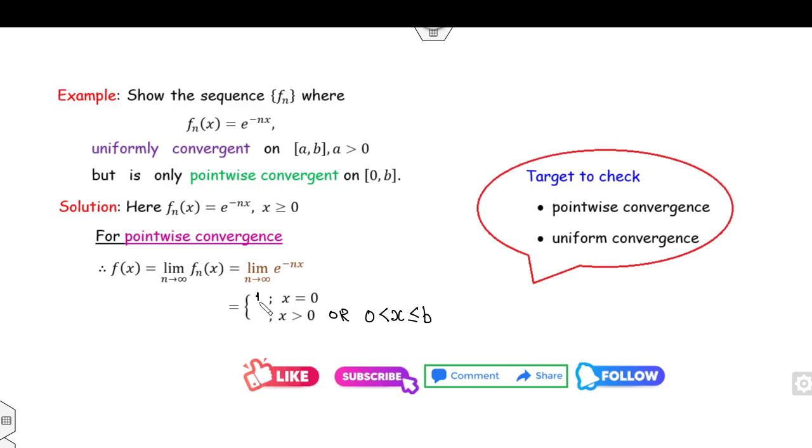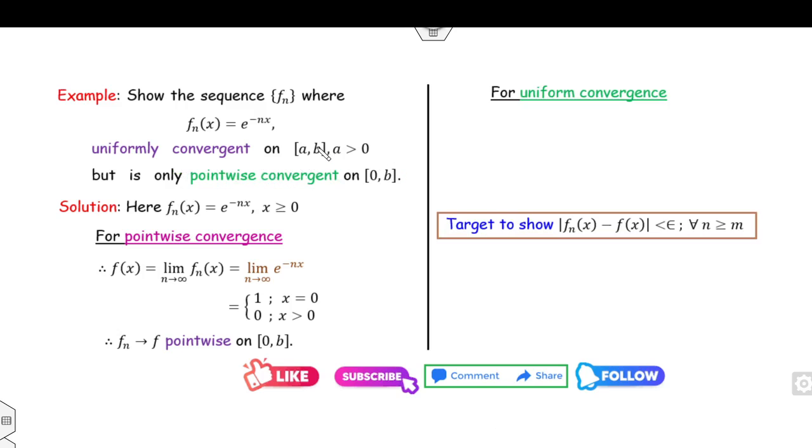So this answer is 1, this answer is 0, and you can see this limit exists. Therefore f_n(x) converges to f pointwise. Fine. So you can see that this part is satisfied.